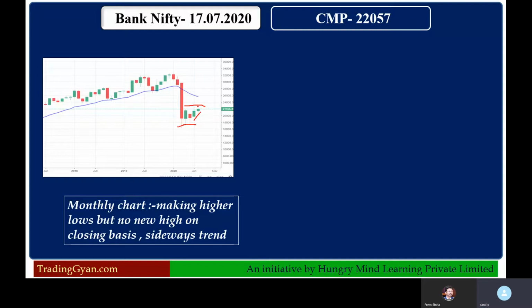In the current month it tried to go up to 22,900, but it came back. Right now the Bank Nifty price is at the 21,900 level, so the round figure is 22,000. So you can say that on the monthly chart again there is a sideways trend.